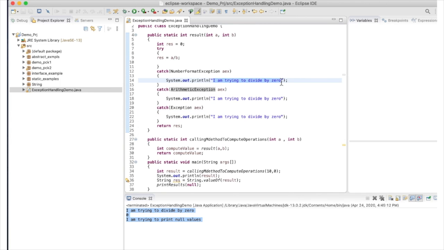If the number format exception doesn't catch it, then Java code will come back to arithmetic exception, and if arithmetic exception is also not able to catch your exception, then finally the Exception class will catch your exception and throw it back. Let's run this and see what happens. Since my exception is an arithmetic exception, the first, number format exception, is missed, and then the code came to arithmetic exception, and similarly you can see the results over here.